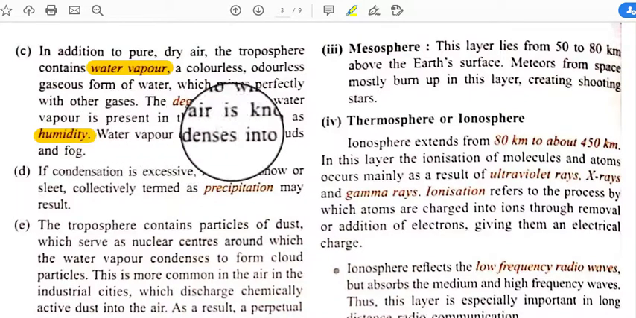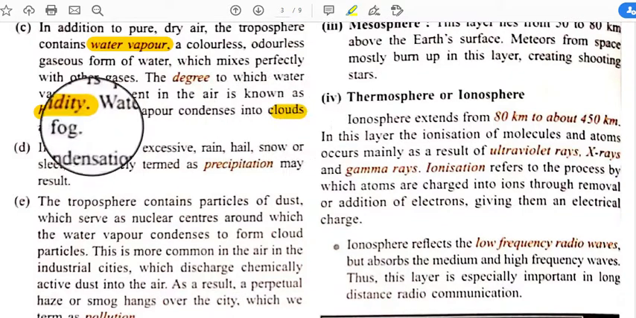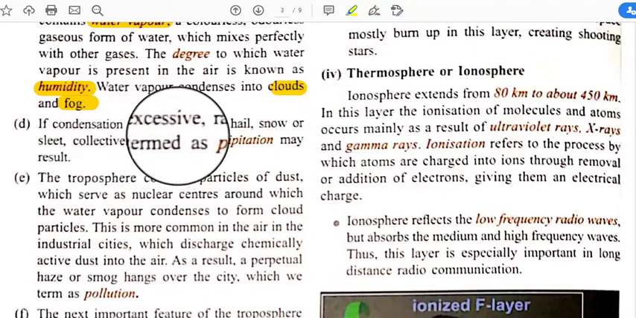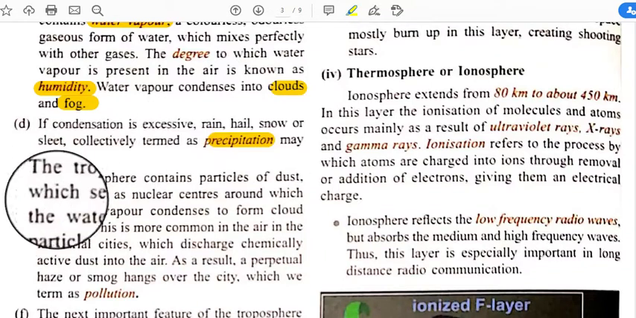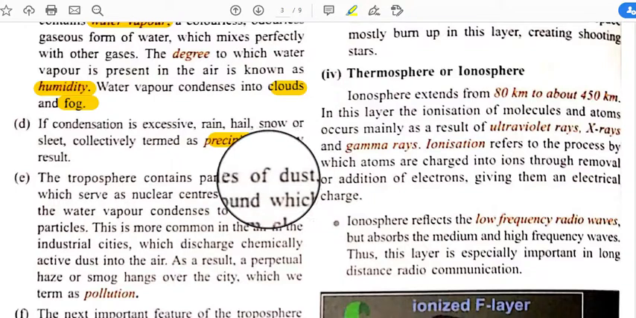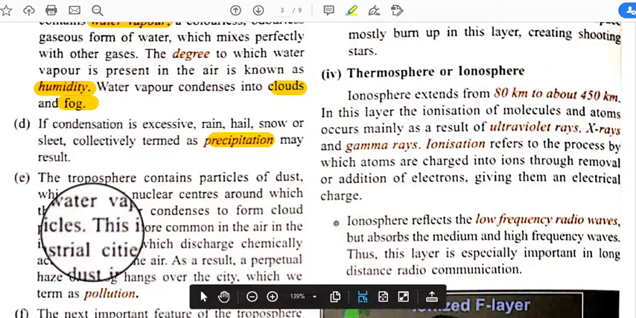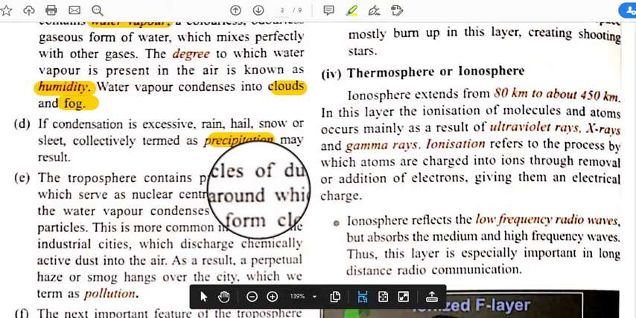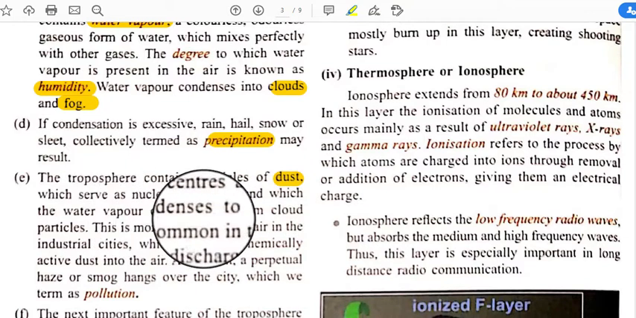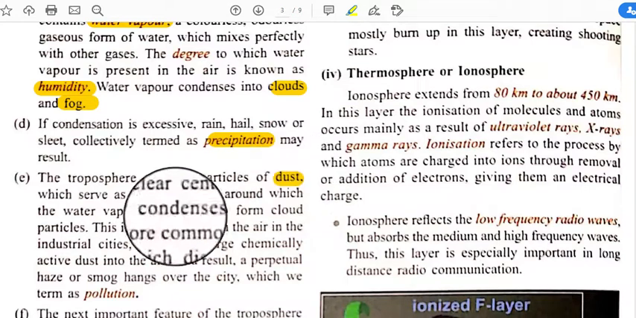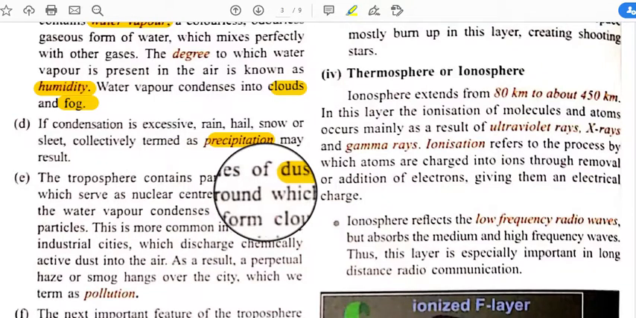Water vapor condenses into clouds and fog. If condensation is excessive, rain, hail, snow or sleet, collectively termed precipitation, occurs. The troposphere contains particles of dust which serve as nuclear centers around which the water vapor condenses to form cloud particles. So the dust is needed, because water vapor is present in the air with the help of these dust particles.